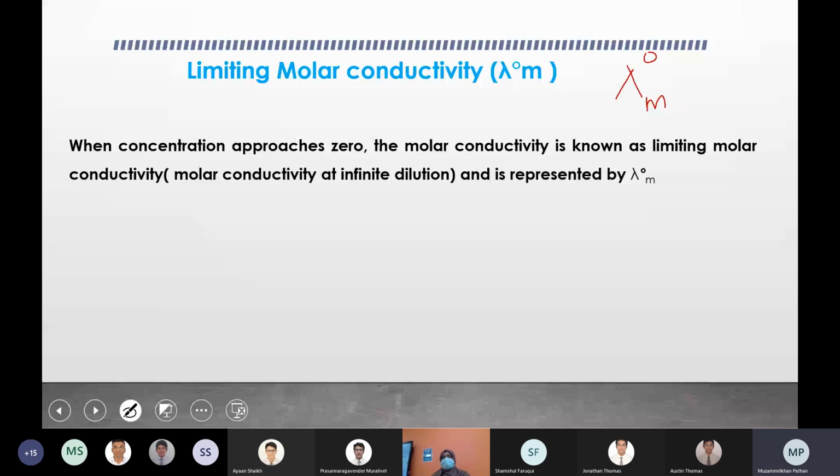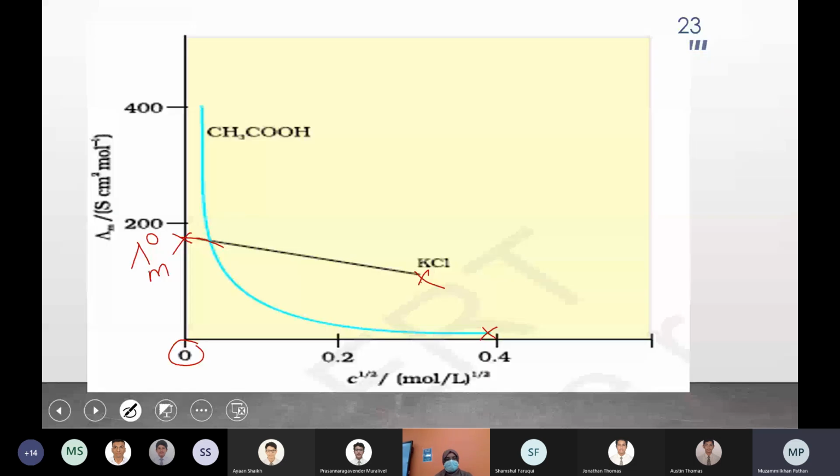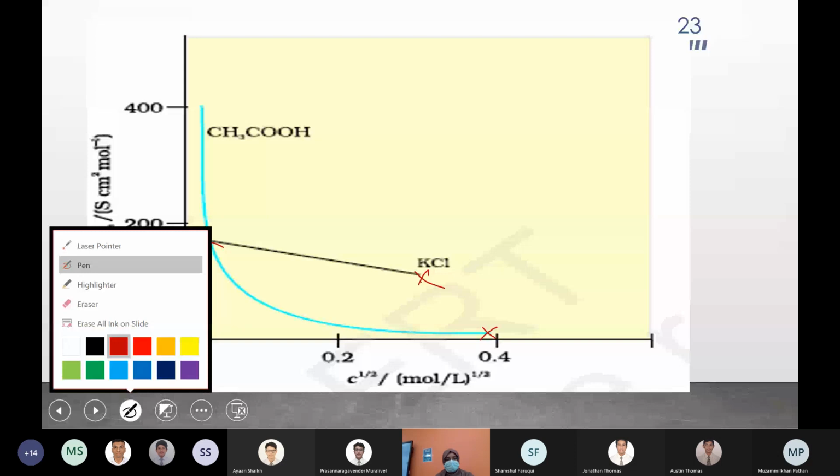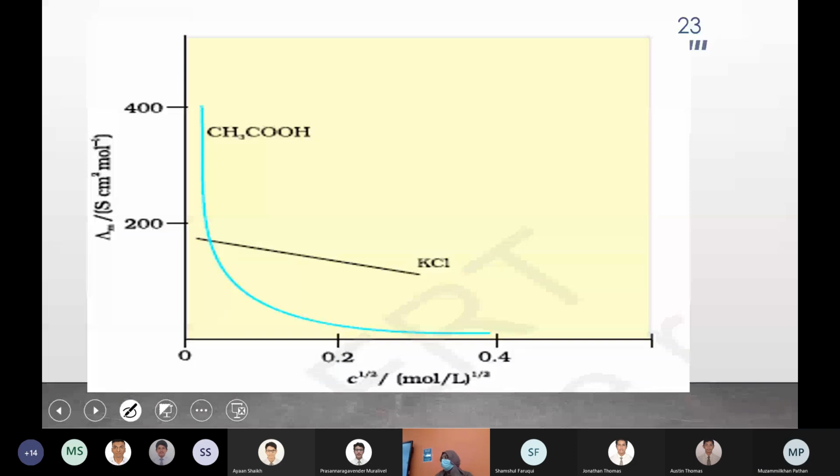Ma'am, when the concentration approaches zero. Yes, when it starts to approach zero, that molar conductivity is the limiting molar conductivity. That's what you can see in the graph. That's what I was talking about yesterday, finding lambda m0, because you cannot use an instrument to measure the limiting molar conductivity, as the concentration is almost zero.